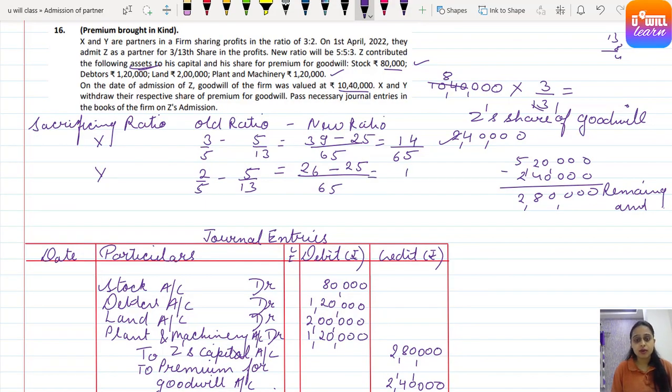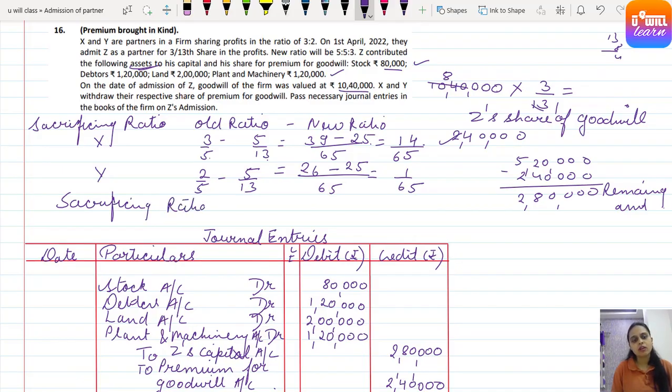So it is just 1 by 65. So come on, 39 minus 25, I've done correct or not? Let me check once. 13 threes are 39, 5 fives are 25. 9 minus 5 gives 4 and 3 minus 2 gives 1. Yeah. So sacrificing ratio here is